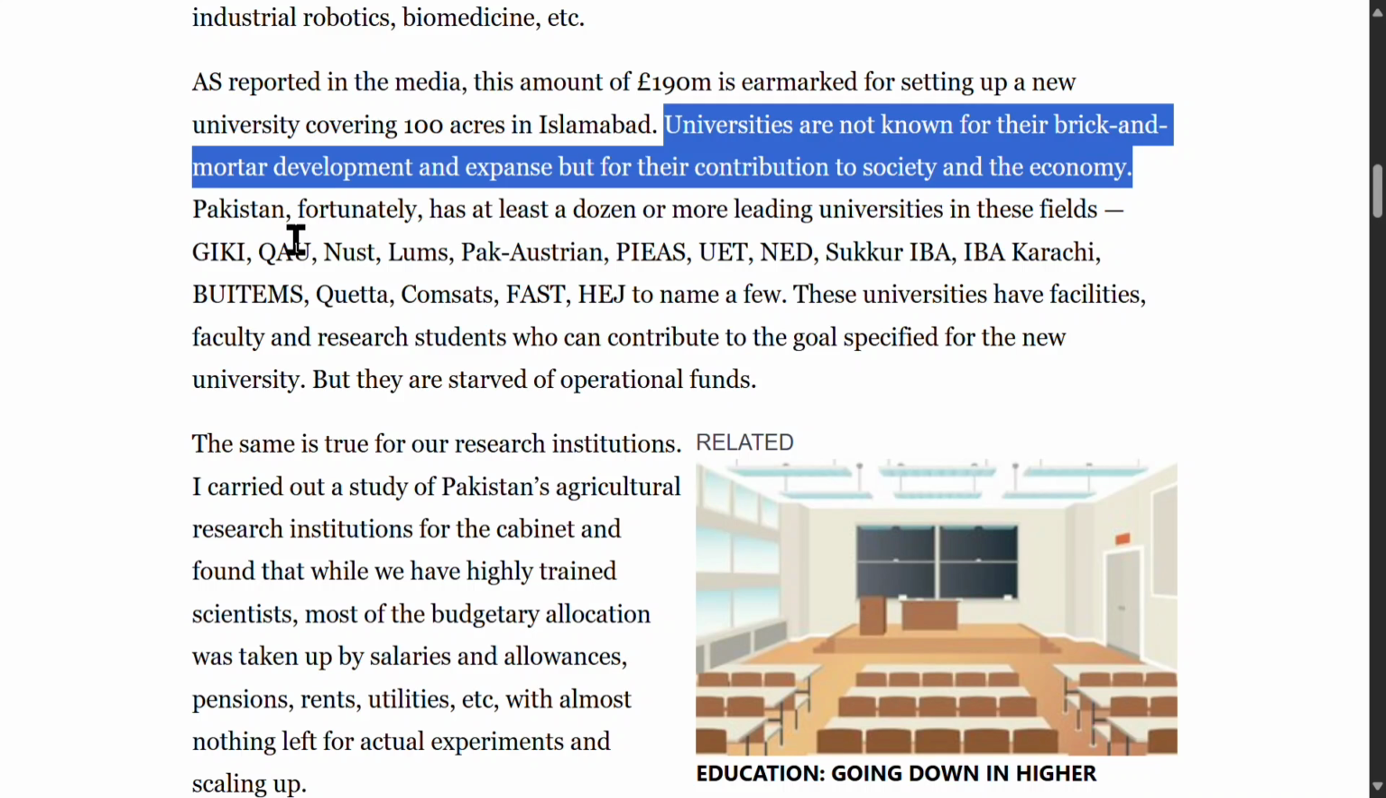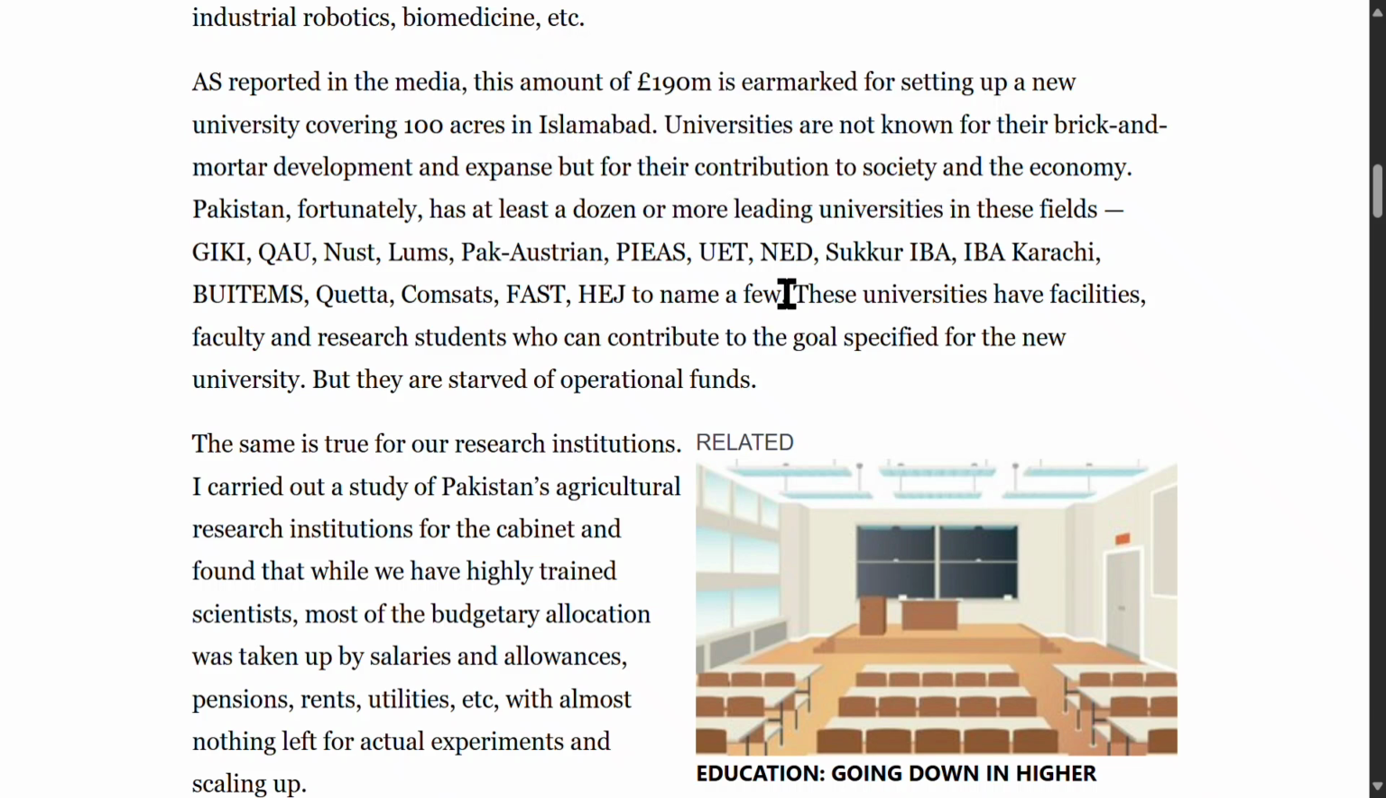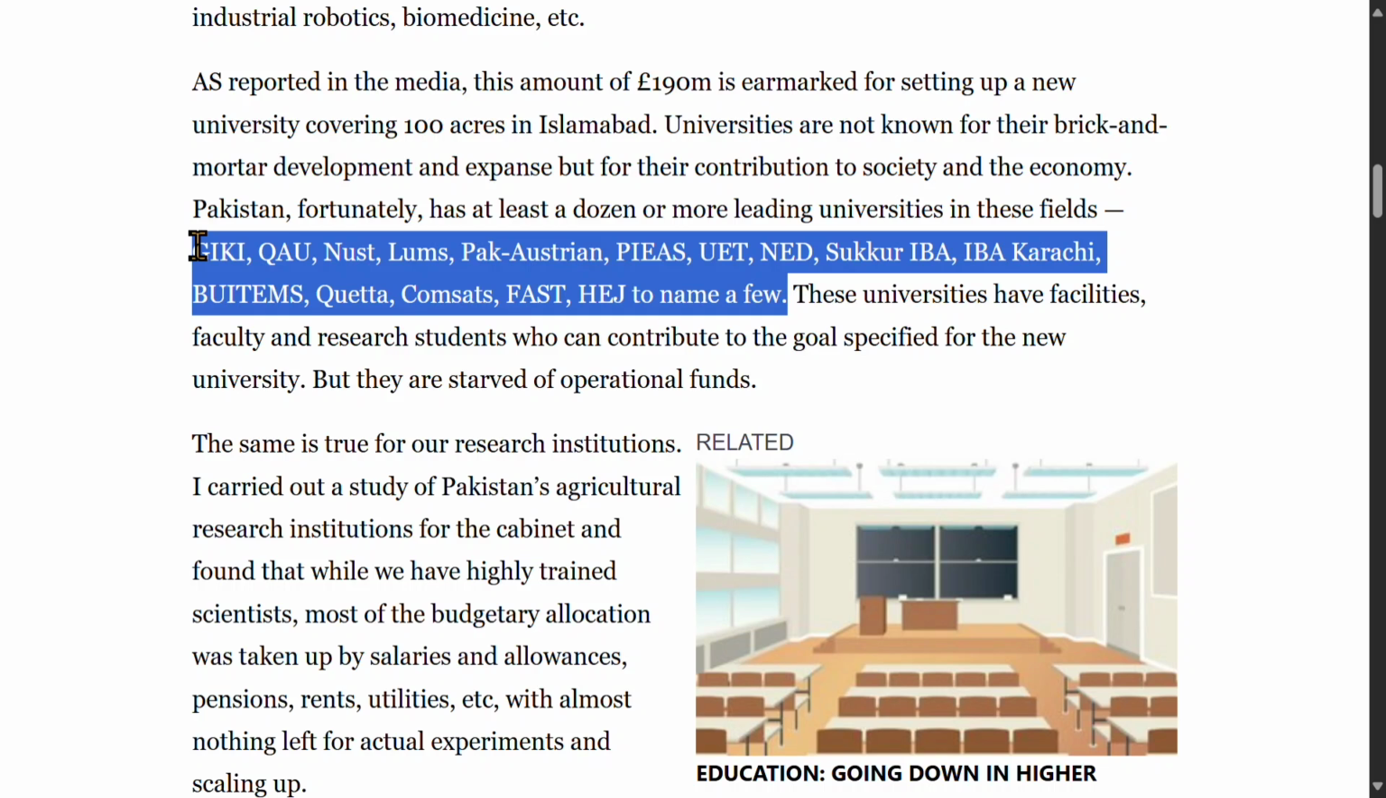physical size. Pakistan, fortunately, has at least a dozen or more leading universities in these fields: GIKI, QAU, NUST, LUMS, Pak Austrian, PIEAS, UAT, NED, Sukkur IBA, Karachi, BUITEMS Quetta, COMSATS, FAST, HEJ, to name a few. This sentence means that Pakistan already possesses several reputable institutions capable of advanced research.